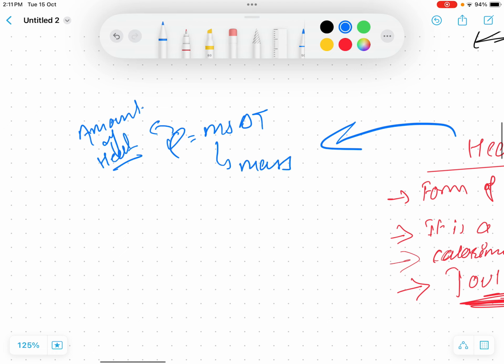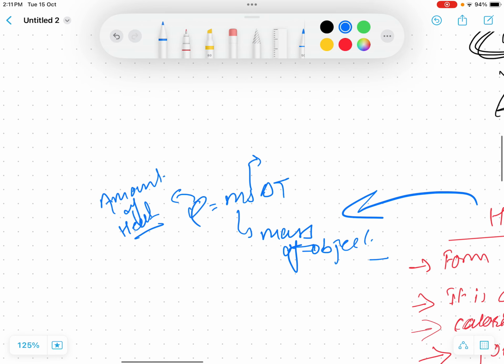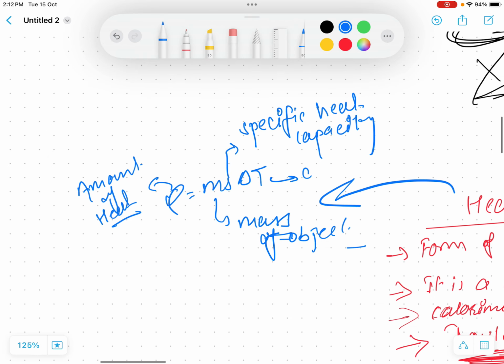M is the mass of the object, whatever the object is, that may be liquid, solid, gas, whatever. Okay, object. So this is the specific heat capacity. We'll be discussing this specific heat capacity in more detail. And this is change in temperature. This is the delta sign. Okay, so this is change in temperature.